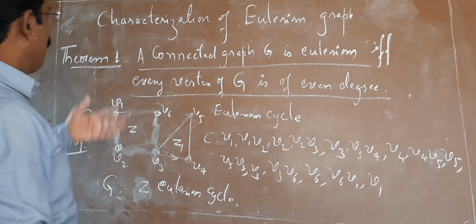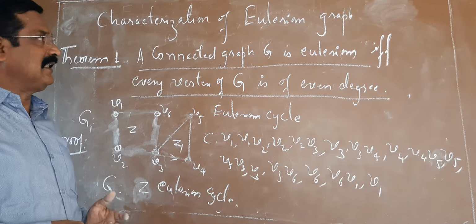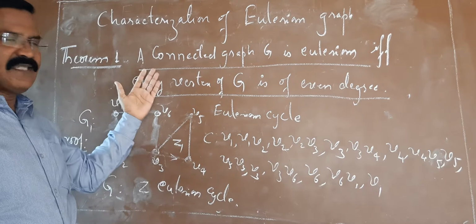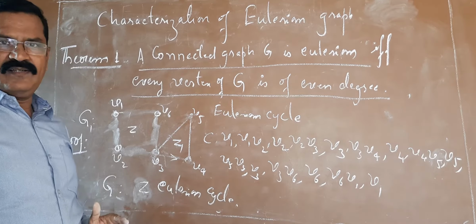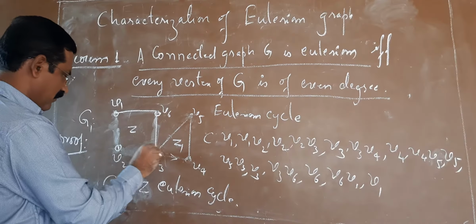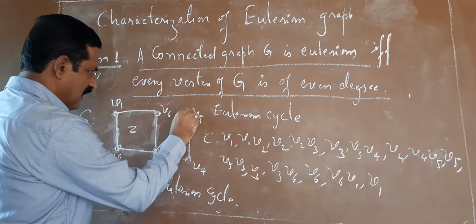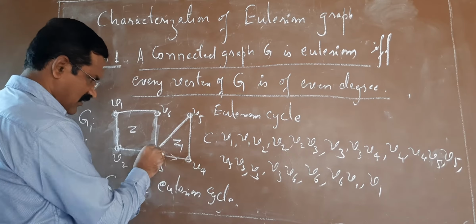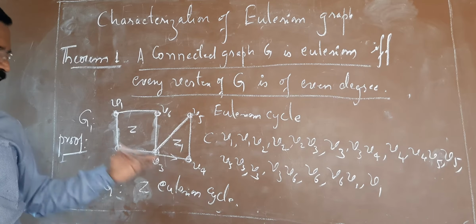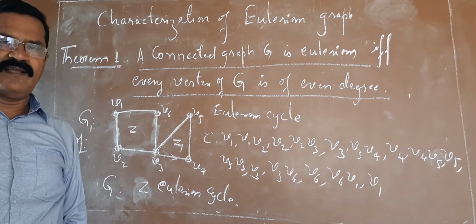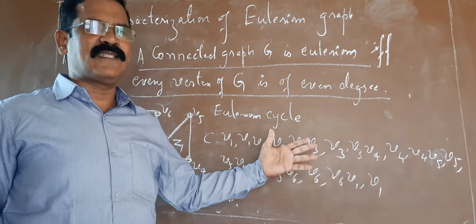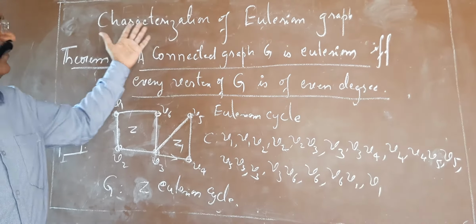So therefore, we have discussed today one important result on the characterization of an Eulerian graph. So definition is different and the characterization is different. Any graph if you observe, you must be able to say whether it is an Eulerian graph or not. So if I observe this graph, here degree of every vertex is even, then definitely I can say it is an Eulerian graph. No need to check whether it contains Eulerian cycle, what is the sequence, it is not necessary. So that is the speciality of the characterization.